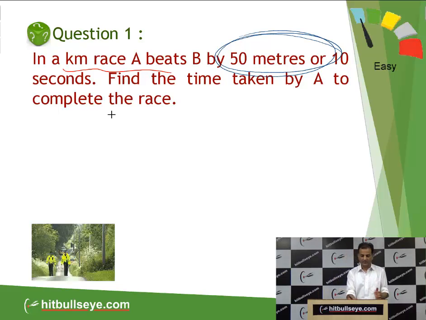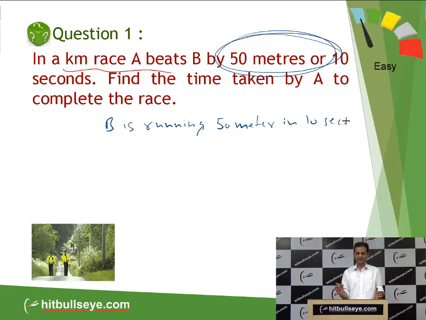That means we can say B is running 50 meter in 10 seconds. So it is B's speed, which is equal to 50 meter divided by 10 second.